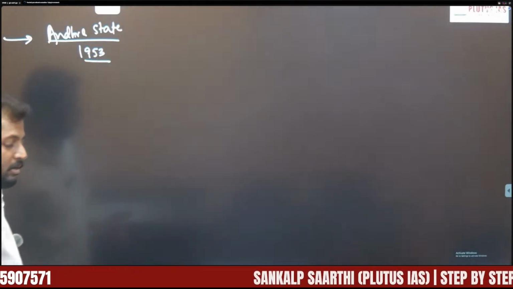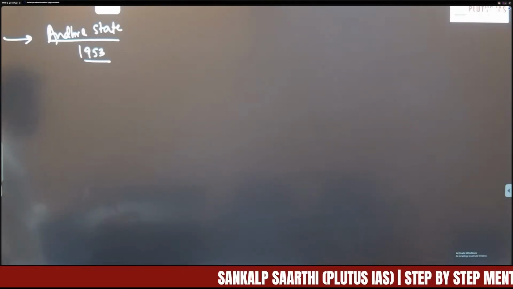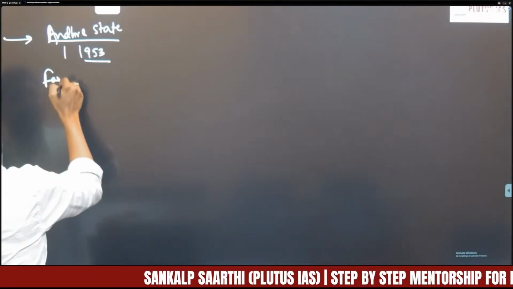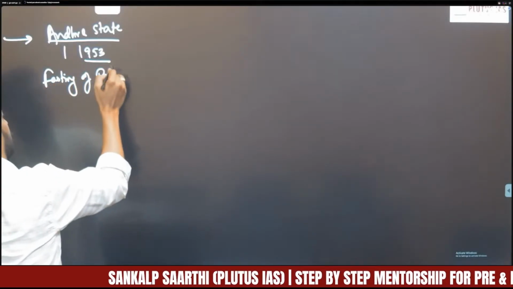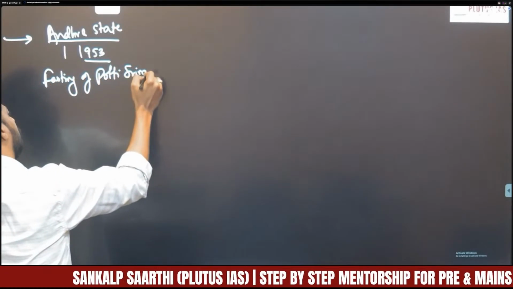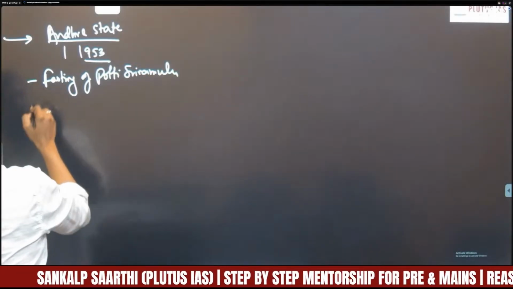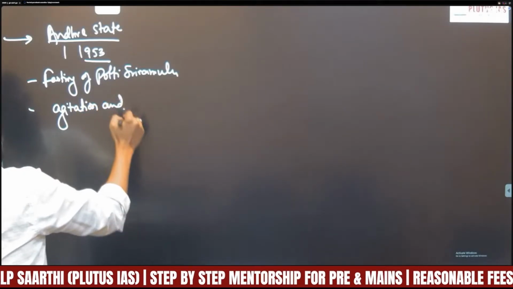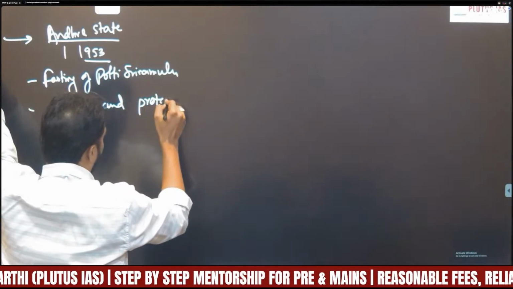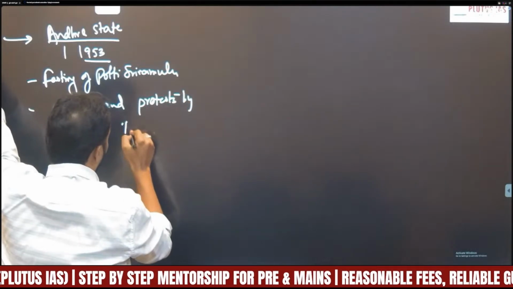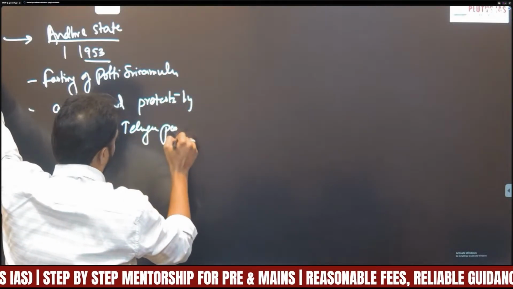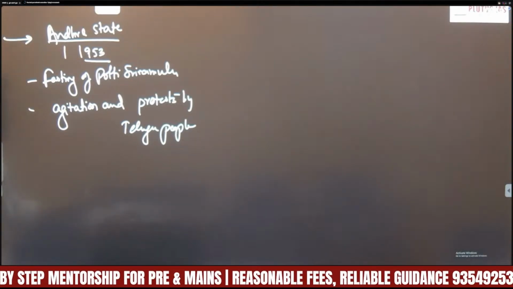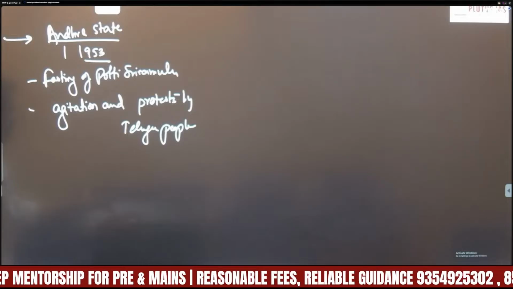We can take examples. So here we have to explain from the examples point of view. First of all, Andhra state. So that is the fasting of Potti Sriramulu, followed by agitation and protest by Telugu people. So that is one example. So which resulted in what? Creation of Andhra state in 1953.